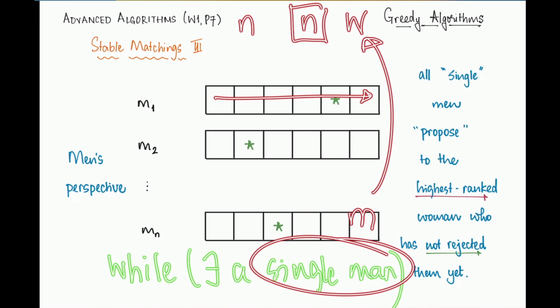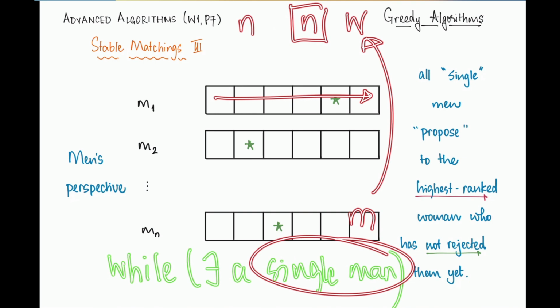But now let's think about W. A woman in general is going to reject a man only if she already has a better option, right? So either at the time when M proposed to W, W was engaged to somebody that she liked better than M, or if she actually accepted the proposal and rejected him later, it must have been in favor of a new proposal that was superior to M, right? But this contradicts our assumption that W is currently single. Notice that a woman, once engaged, never goes back to being single. If she breaks off an engagement, it's only because she has a better option, right?